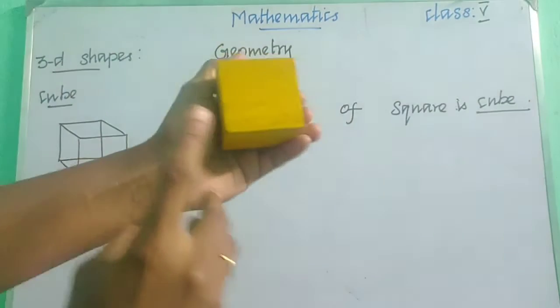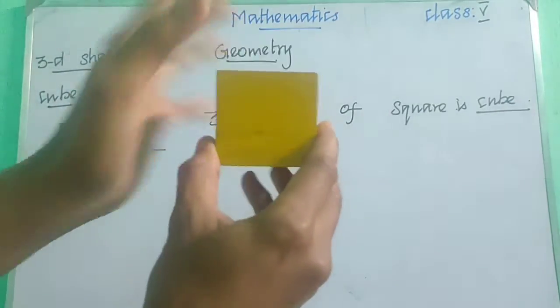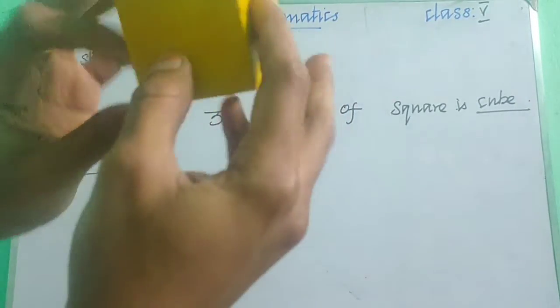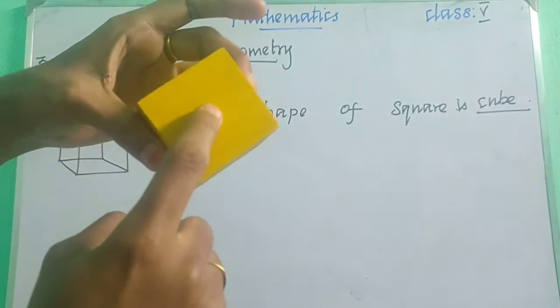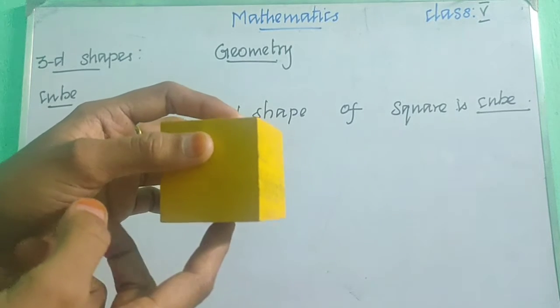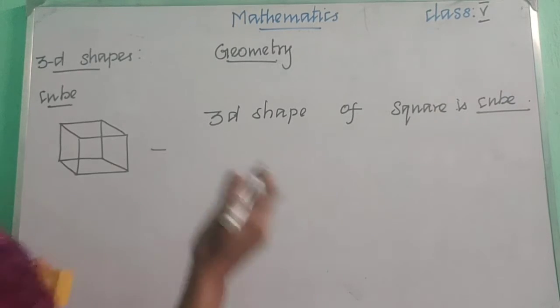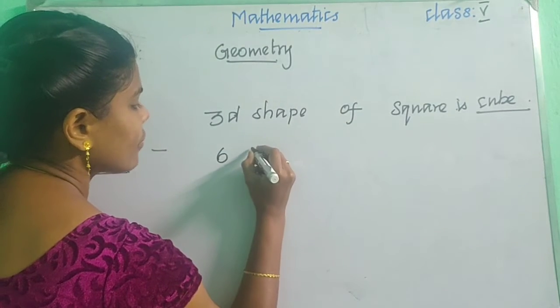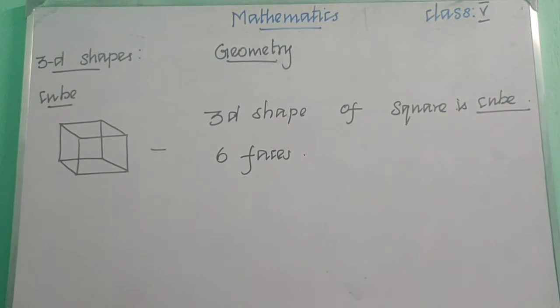See how many squares you can find here. This is the first one, 1, 2, 3 and 4, and then 5, 6. So how many faces can you see? 6 faces. So we can see 6 square faces on a cube. A cube has 6 faces. How many faces does a cube have? 6 faces.